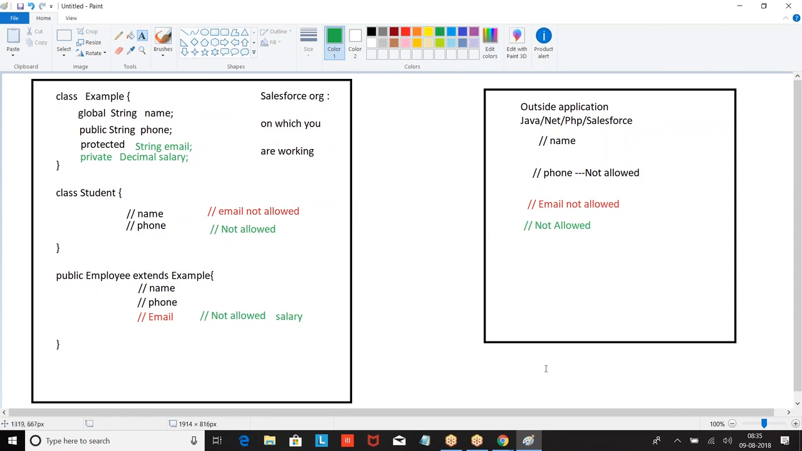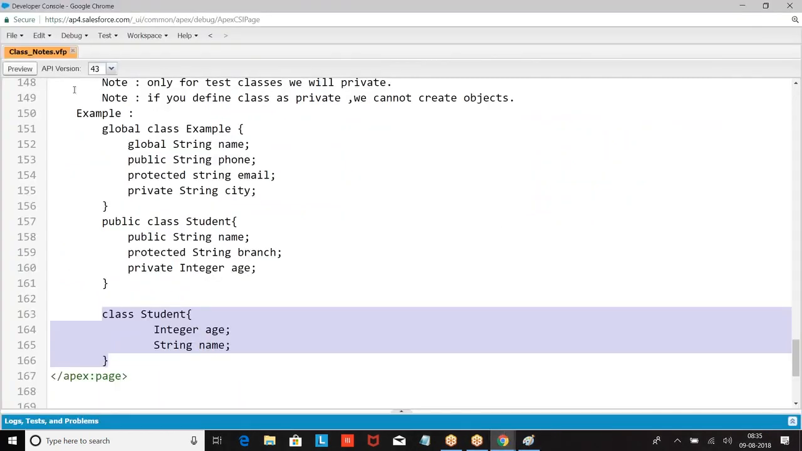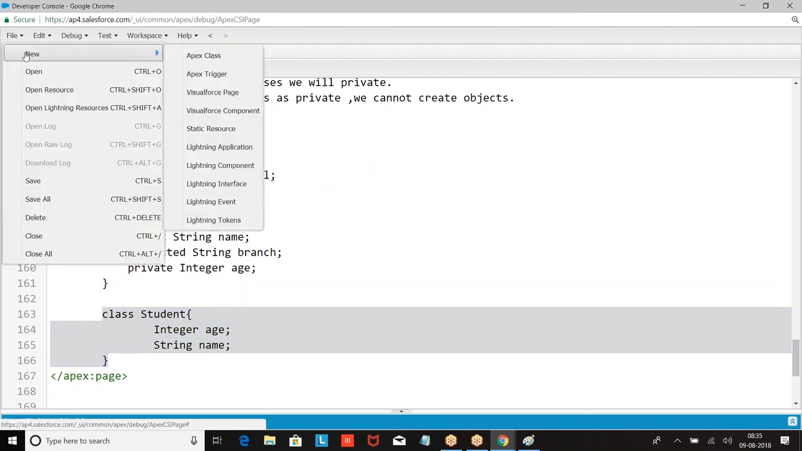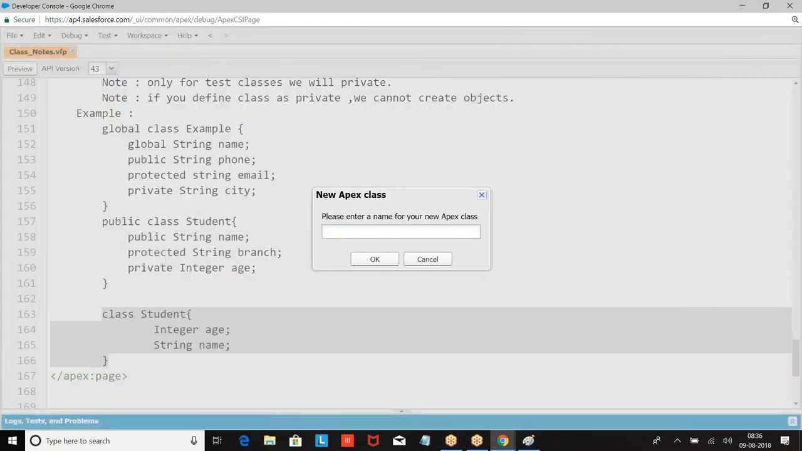So what I am doing, look at this. In the Developer Console, File, New, Apex Class. Everything that you write in Salesforce should be in the form of a class only. That is the reason we didn't execute all our previous examples. We cannot run them individually, they have to be part of a class. Now I am giving here